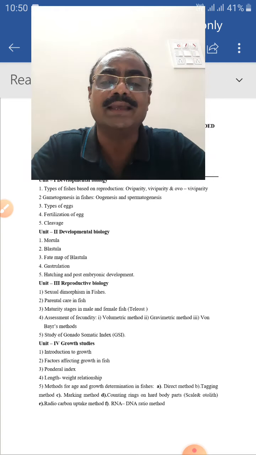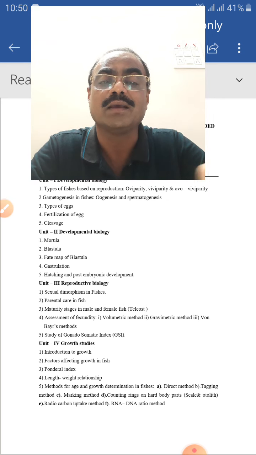When the gonad increases, the weight of the fish increases. There is a correlation between the size of gonads and the weight of fish.